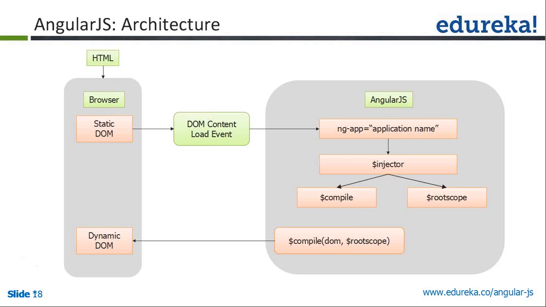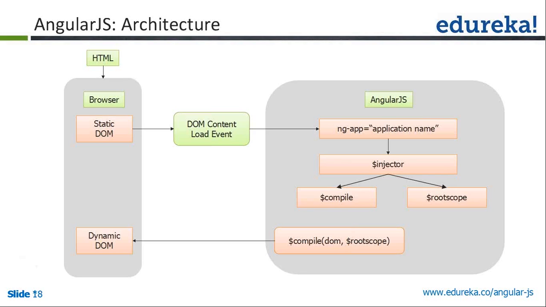In AngularJS, we have two things: one is $compile and another is $rootScope. Normal scope is applicable only inside one controller, but whenever you define an object with rootScope, it is applicable all over the application. We will see the difference between scope and rootScope in the demo session in just 5 minutes.